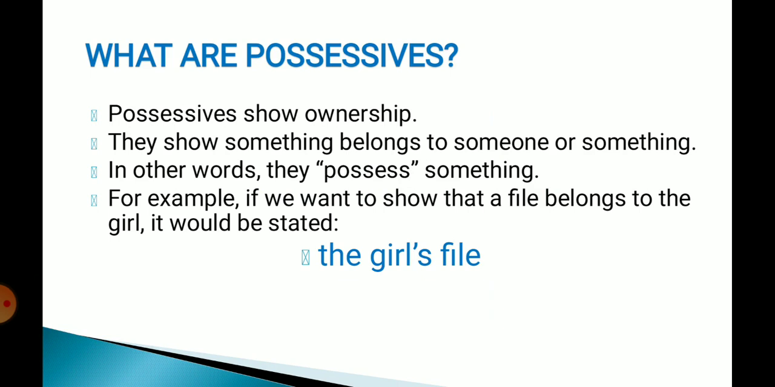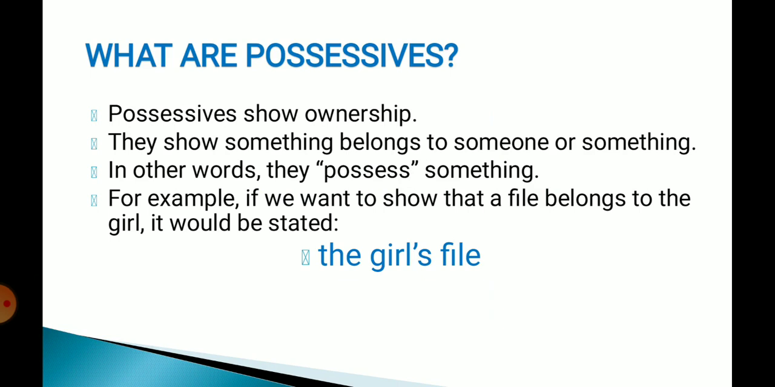Ownership means belongingness. If you have something, then you are the owner of it, because you have a sense of responsibility. You will take care of that thing, so you are the owner and you show ownership. They show something belongs to someone or something. In other words, they possess something. So possessive nouns clearly indicate that something is belonging to someone or something. कोई चीज़ किसी की है या किसी के पास है.